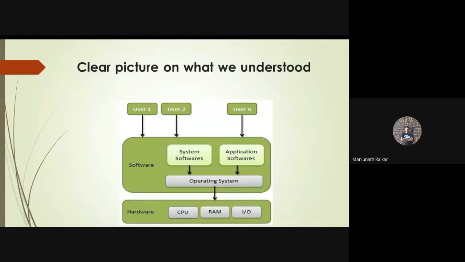Clear? System software, in the sense, are the software related to the system, nothing but the software relevant to your operating system, called system software. And the application software are the software relevant to the application. So we'll be having various software relevant to the system, as well as various software relevant to the application.